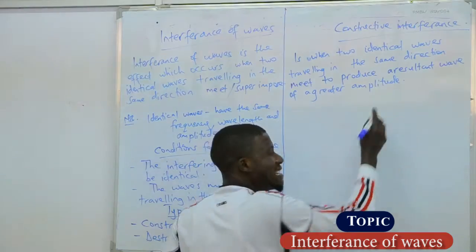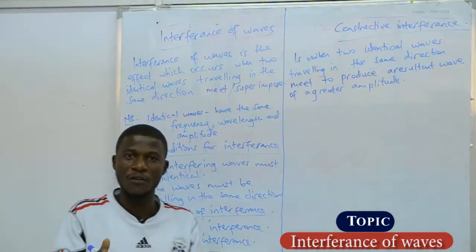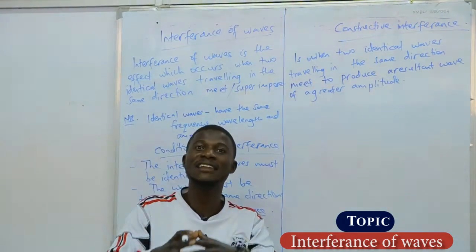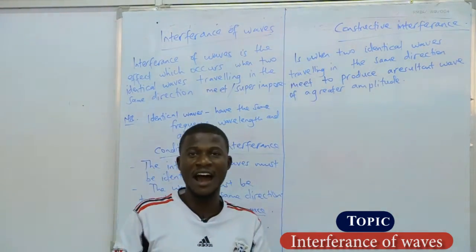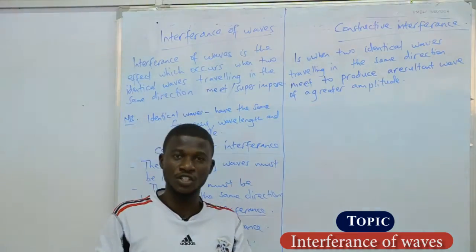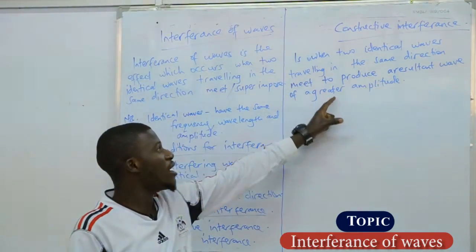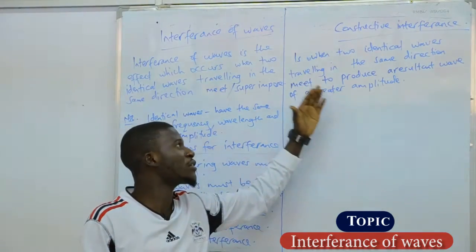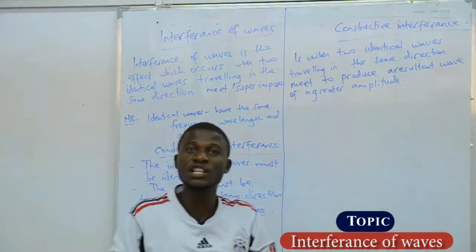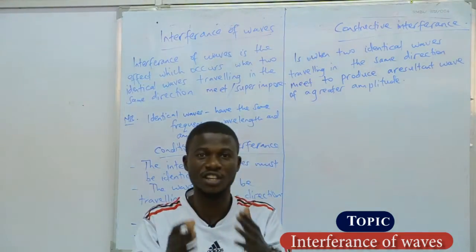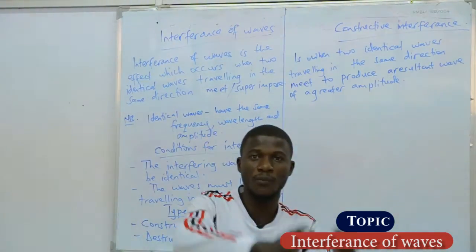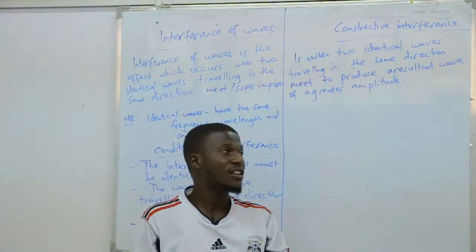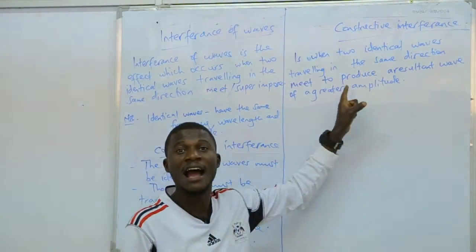So remember, in interference, it is just a matter of the waves superimposing on each other. They combine and merge with each other. After superposition takes place, what will the resultant wave look like? In constructive interference, the resultant wave we are going to get, remember it's a combination, one wave meets with another wave, then we form the resultant wave. That wave will be of a greater amplitude.